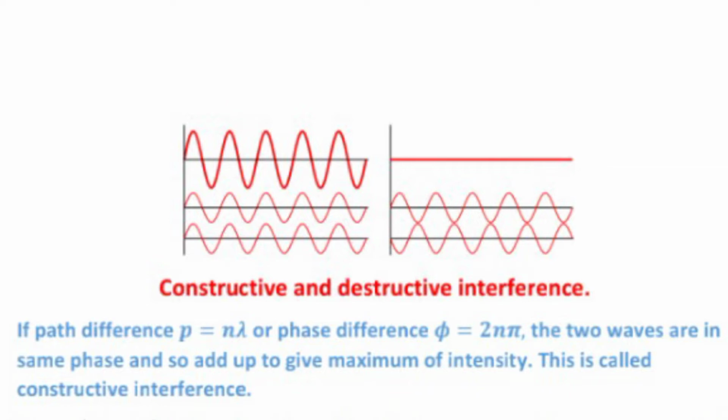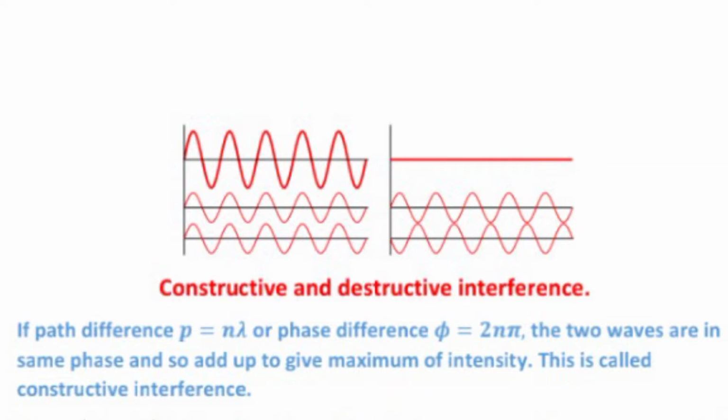If p equals (2n minus 1) lambda upon 2 or phi equals (2n minus 1) pi, the two superposing waves are out of phase. The resulting amplitude is equal to the difference between their individual amplitudes and hence the intensity is minimum. This is called destructive interference.